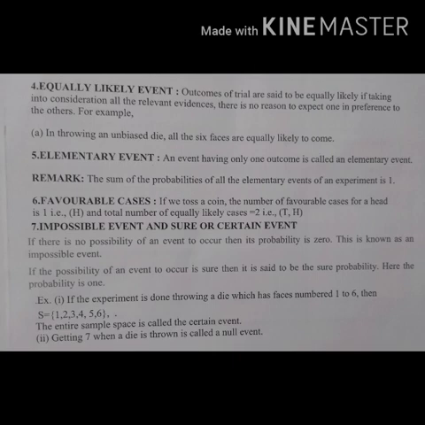Fifth point is elementary event. An event having only one outcome is called an elementary event. Remark: the sum of probabilities of all the elementary events of an experiment is 1.